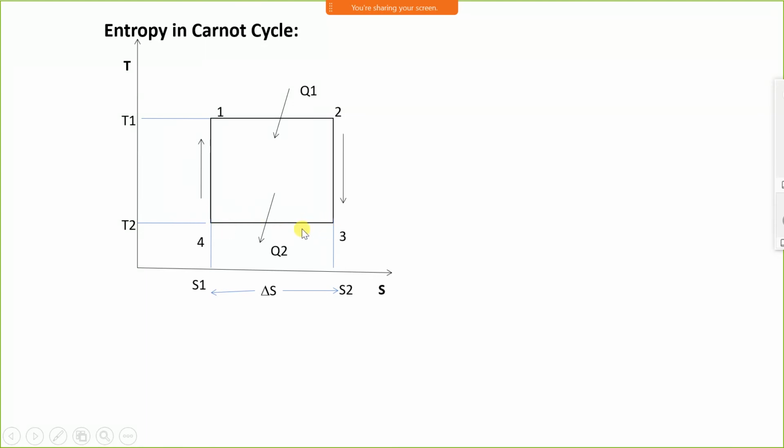3 to 4. Process 3 to 4 is an isothermal heat rejection process. And 4 to 1 is a reversible adiabatic compression process. Now the area under this curve represents the heat.